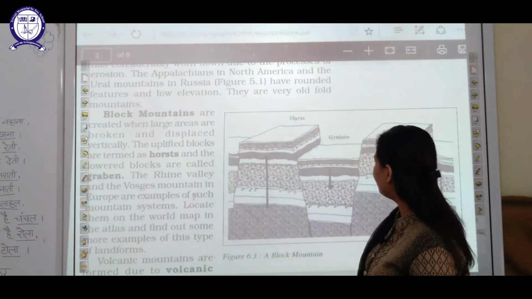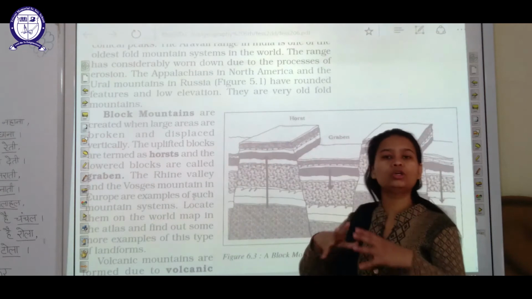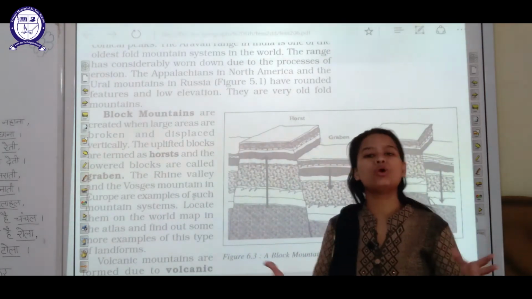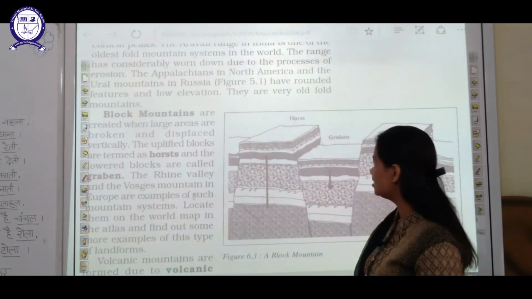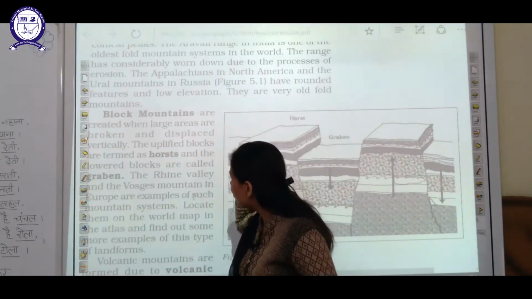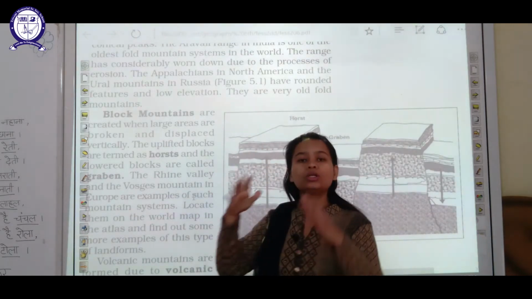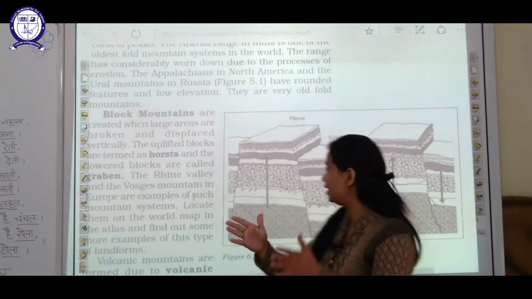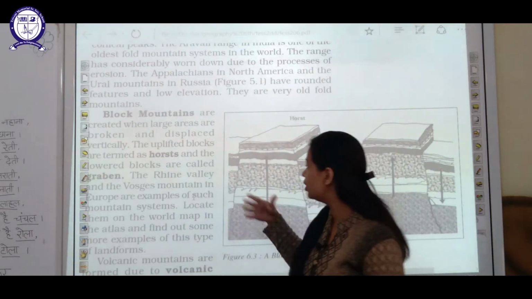Moving ahead students, next one is your block mountains. You can see here in this diagram clearly that the whole rock or the whole mountain is divided or distributed into blocks. One block is uplifted and the other one is down. Now we are going to study about it. So in block mountains, what will happen? The whole mountain got broken down or displaced into vertical parts. You can see here the whole mountain is broken into vertical parts.